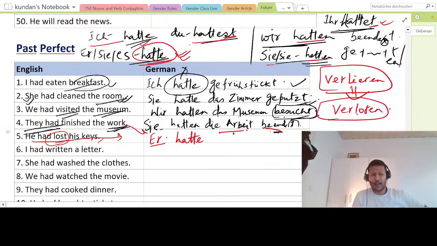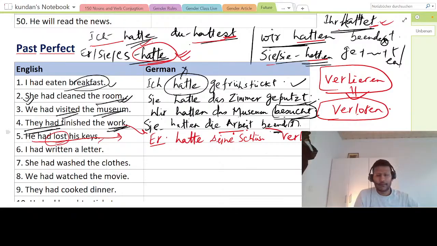And this sentence, how we will make? Er hatte seine Schlüssel verloren. Verloren. Is there any doubt in this part? Er hatte seine Schlüssel verloren. Now, let me give you a very simple example and then we will move on to next thing.